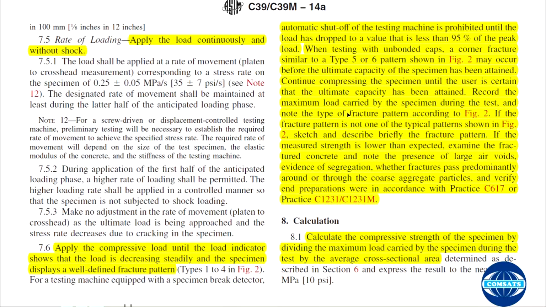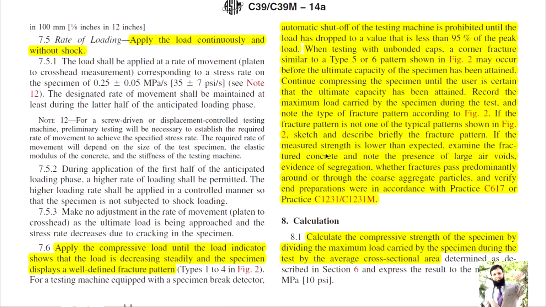Record the maximum load carried by the specimen during the test and note the type of fracture pattern according to figure 2. If the fracture pattern is not one of the typical patterns shown in figure 2, sketch and describe briefly the fracture pattern.